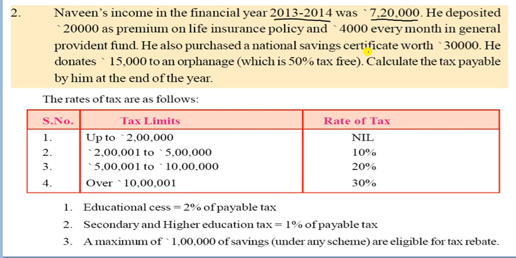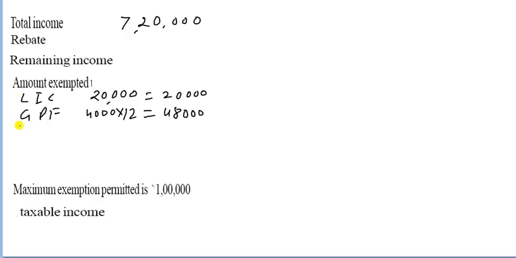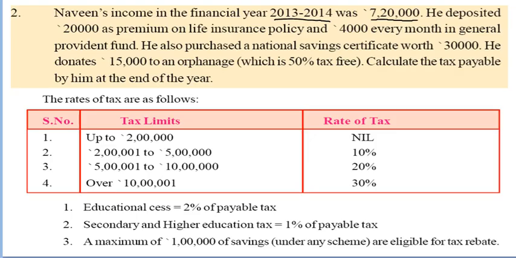In GPF, and he also purchased NSC, National Savings Certificate, of worth 30,000. So you have to write here 30,000 NSC. It is 30,000. Yes, let us see the next one. This will be also completed in GPF, Provident Fund. He donates 15,000 rupees to orphans, which is 50% tax free.